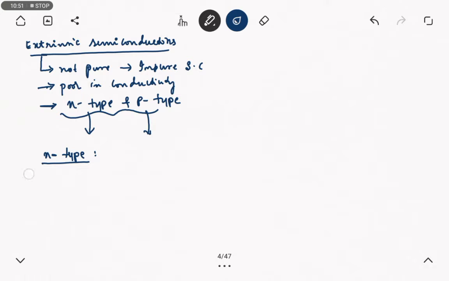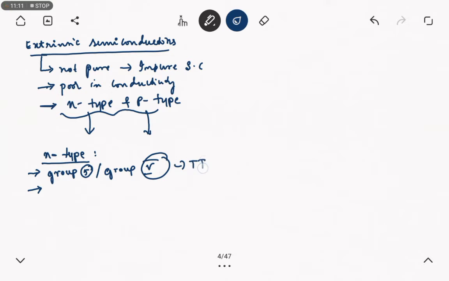N-type impurities belong to group 5 elements of the periodic table. N-type materials are obtained by using group 5 materials.